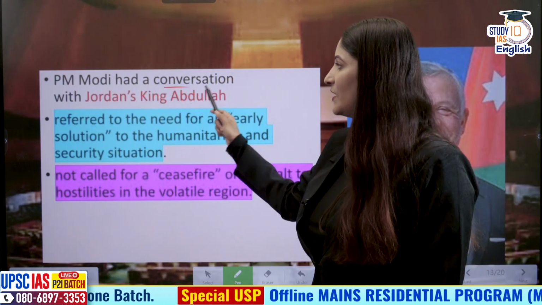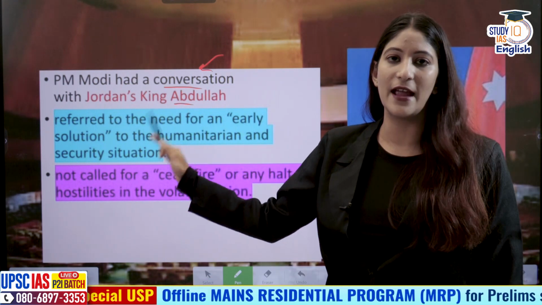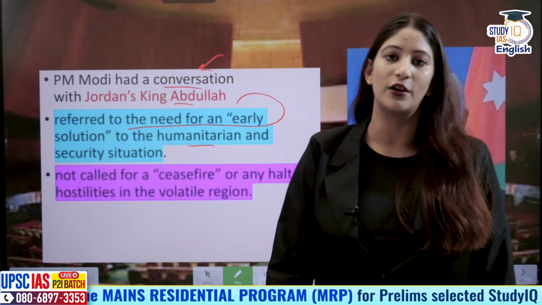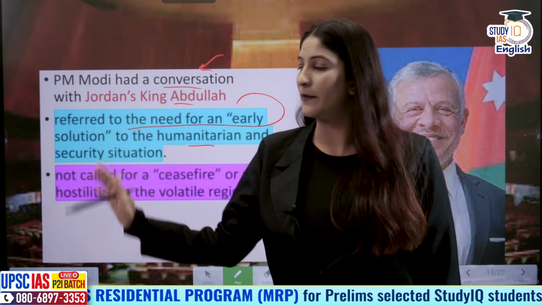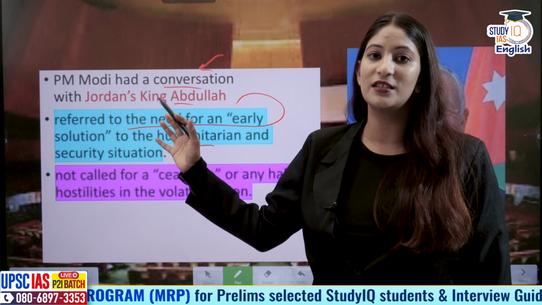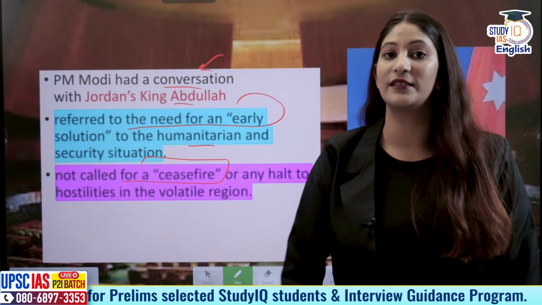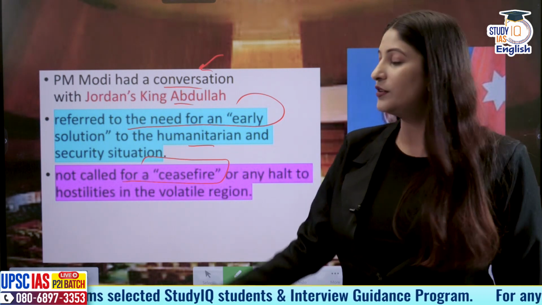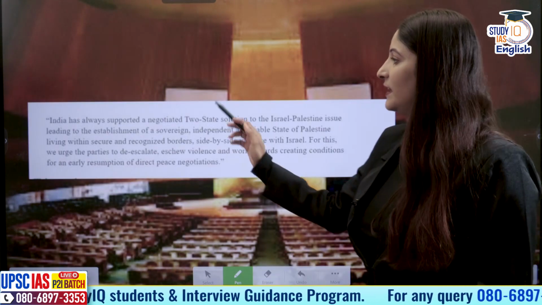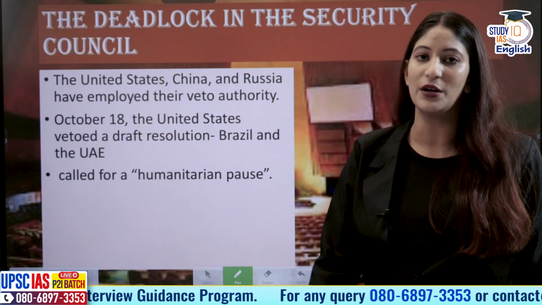Prime Minister Modi this week had a conversation with Jordan's King Abdullah. And this was the first time ever when India referred to the need of an early solution to the humanitarian and security situation. This was for the first time. And we know that, as a matter of fact, India is one of the largest developing countries that has not called for a ceasefire or any halt to hostilities. So you can take away these situations from the perspective of answer writing. India has always supported a negotiated two-state solution to the Israel-Palestine issue. This is what India says.